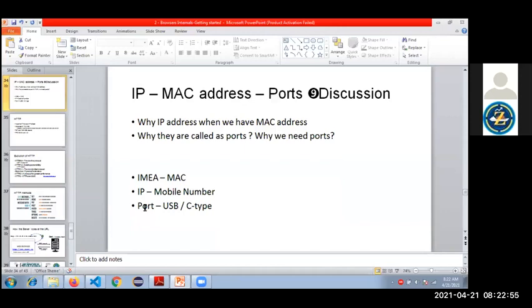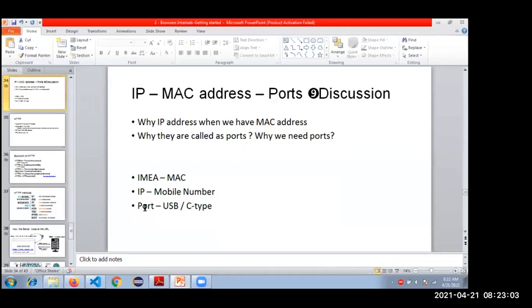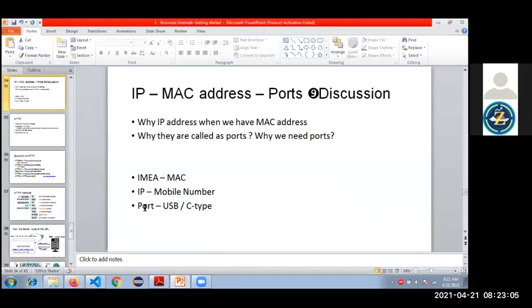Machine A, machine B: what is the port number for that machine? By default for HTTP over TCP we have 80, right? Like that, 8080 for this one. For MySQL we have some port number. Each and every application and machine has a registered port number. You will be clear when the upcoming slides come.